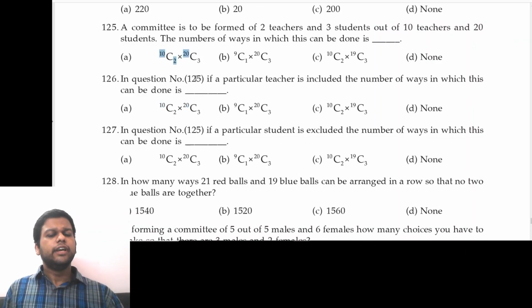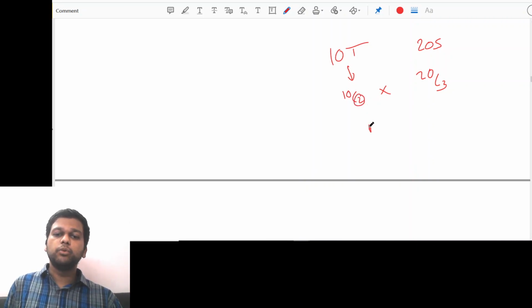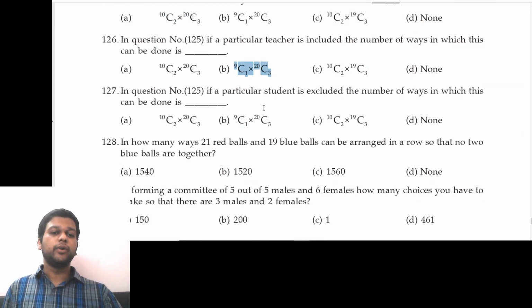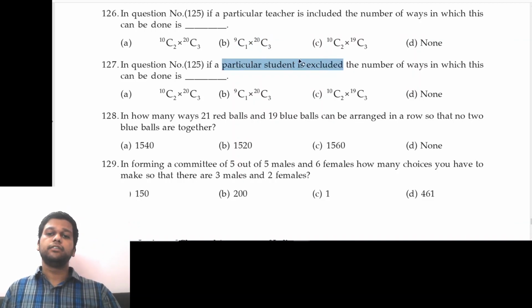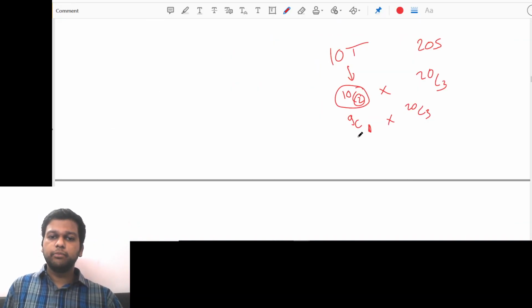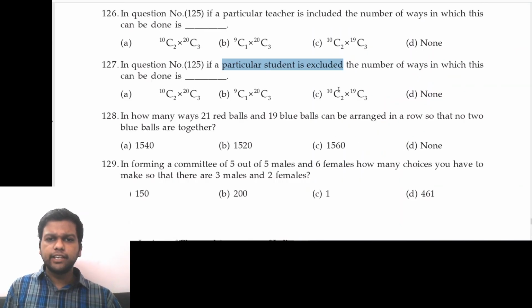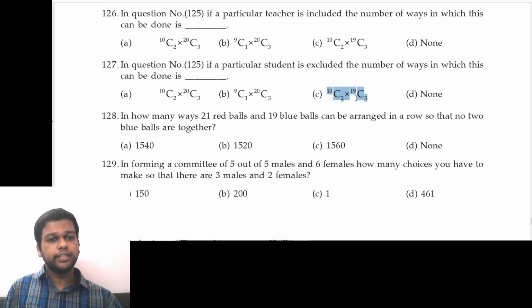Next, 126. In question 125, if a particular teacher is included, that means we don't have to select 2, we have to select only one more teacher out of the remaining 9 teachers. So it will be 9C1 into 20C3. So option B, 9C1 into 20C3. And in question 127, if a particular student is excluded, then the number of ways. The teachers will stay the same, 10C2. And one student is excluded, that means we have only 19 students now, out of which we have to select 3. So 10C2 into 19C3, which is option C.